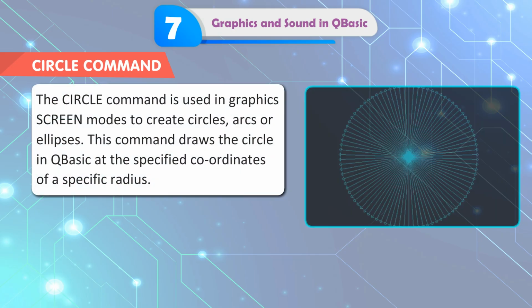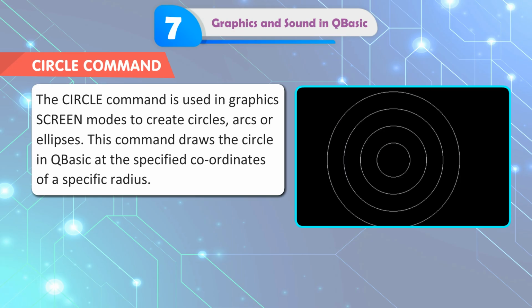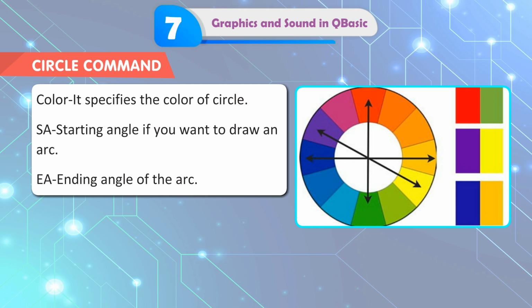Circle command. The circle command is used in graphics screen modes to create circles, arcs or ellipses. This command draws the circle in QBasic at the specified coordinates of a specific radius. Syntax: CIRCLE (X,Y), radius, color, SA, EA, where X,Y are the coordinates where the circle will be drawn. Radius specifies the radius of the circle. Color specifies the color of the circle. SA is the starting angle if you want to draw an arc. EA is the ending angle of the arc.